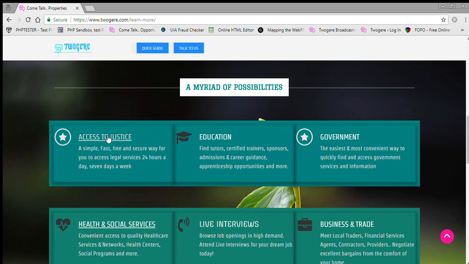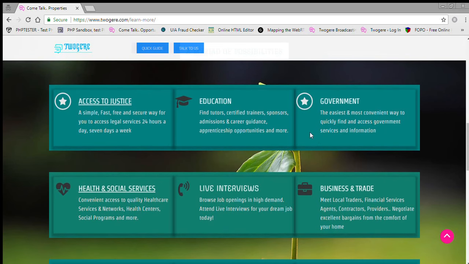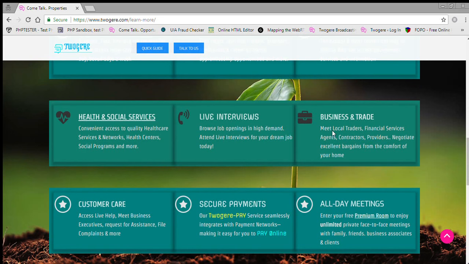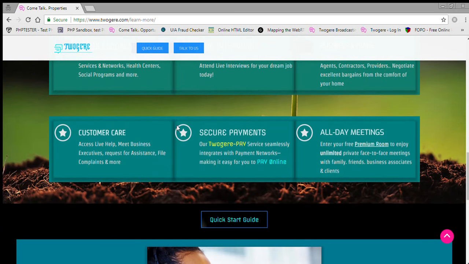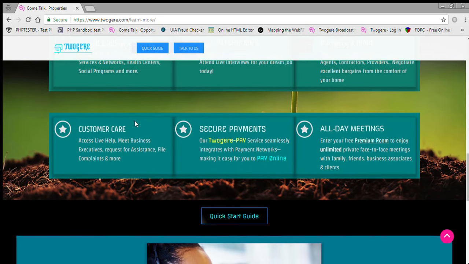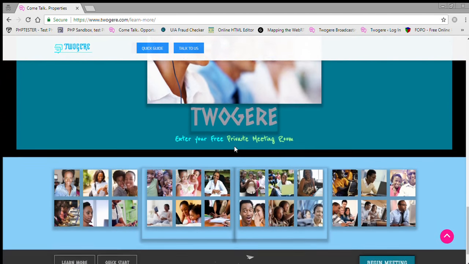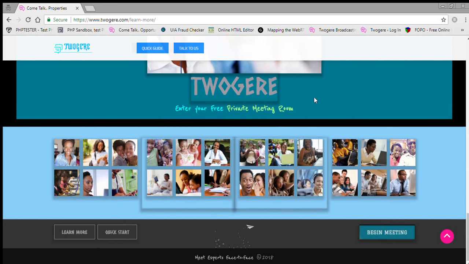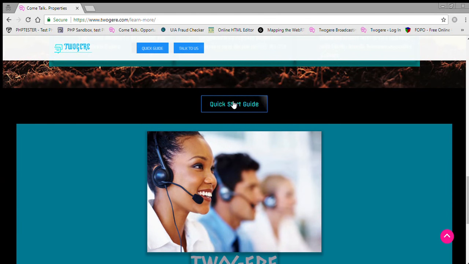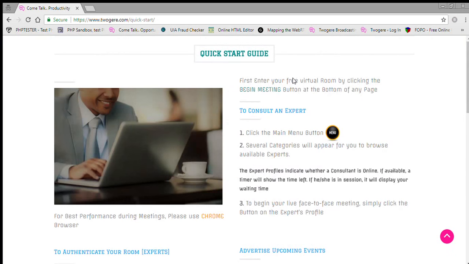Just think about it. Access to justice, lawyers, education, government. A very simple way of accessing government services. There are premium rooms. There's also provision for enabling secure payments. So there is much more to Twogere than just meetings. So as we mentioned, once you're familiar with the concepts, there's a quick start guide that you can go to that gives you a bit more now steps on what to follow.